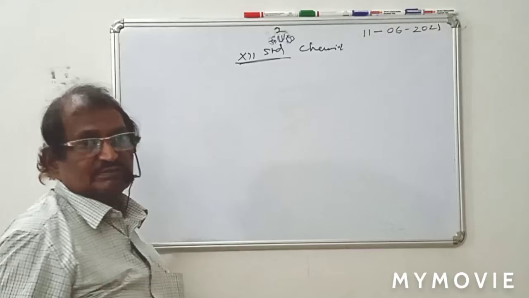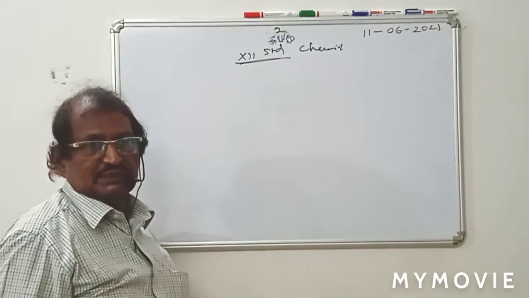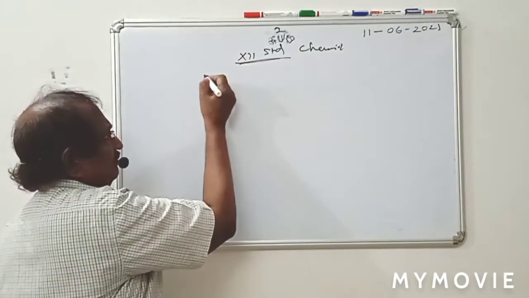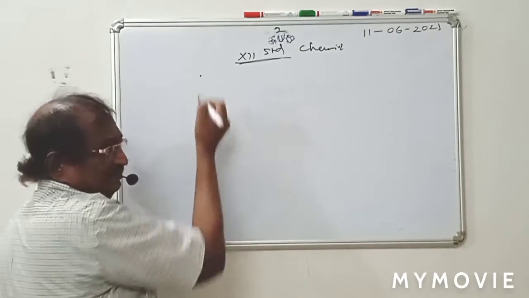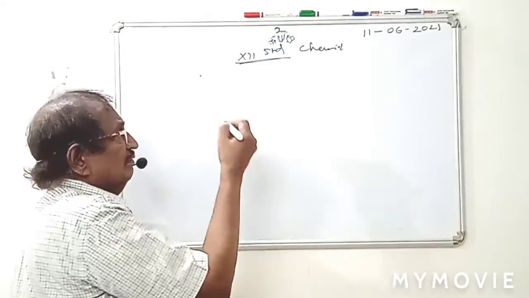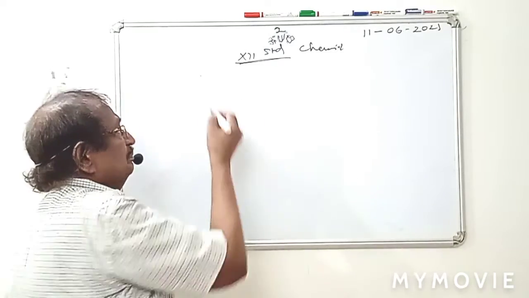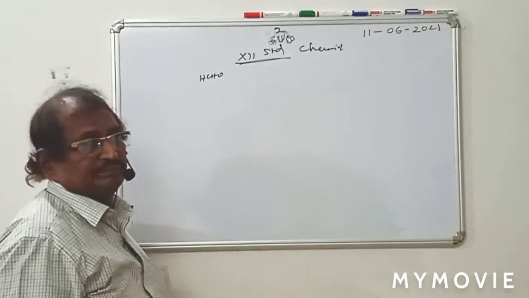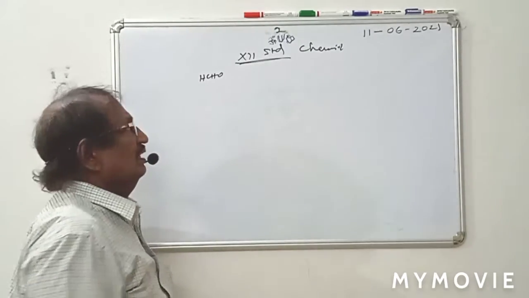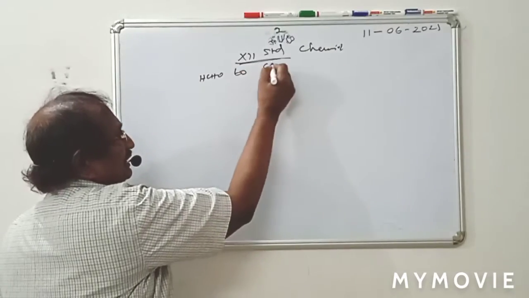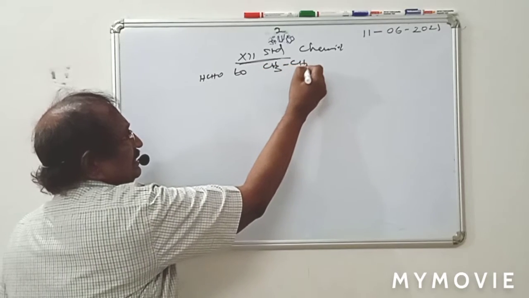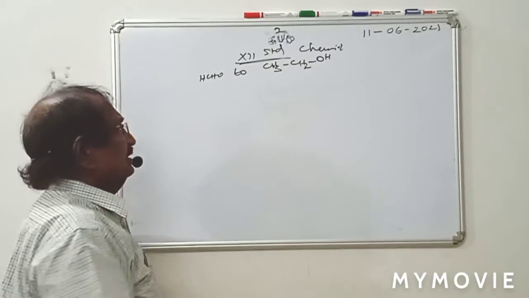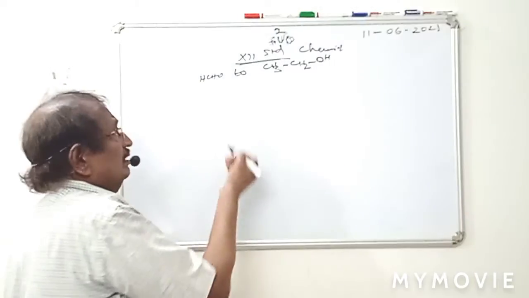Chemistry conversions. Some important chemistry conversions. First part I am going to give. For example, many conversions I am going to pose, whether it is possible or not. Please see, HCHO. This is formaldehyde, IUPAC name methanal. Formaldehyde to ethanol, CH3CH2OH. Ethanol. One conversion. Please note it, afterwards I will repeat.